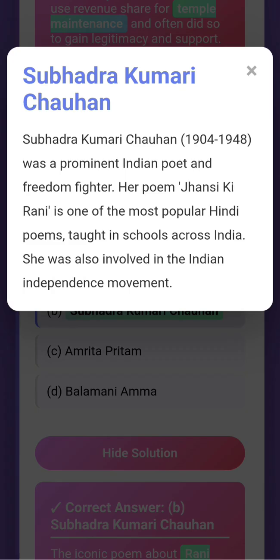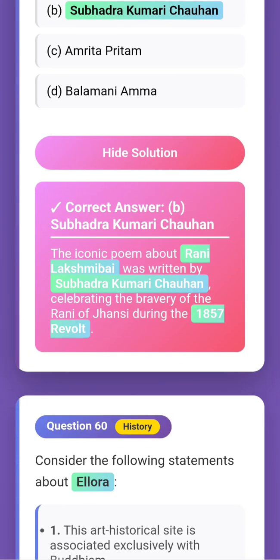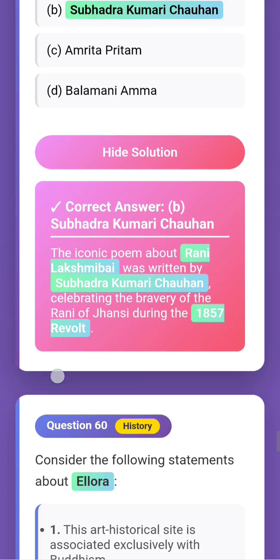Subhadra Kumari Chauhan was a prominent Indian poet and freedom fighter. Her poem Jhansi Ki Rani is one of the most popular Hindi poems taught in schools across India. She was also involved in the Indian independence movement. Yes, very cool. Next question. Yes, Rani Jhansi, she fought in the 1857 revolt. We all know that from Jhansi.